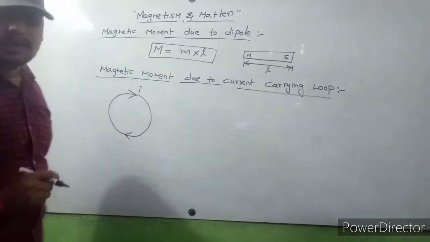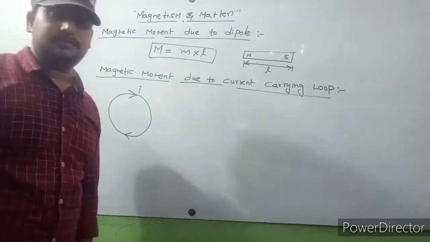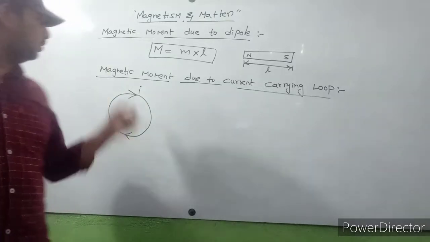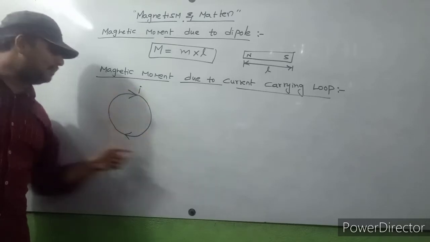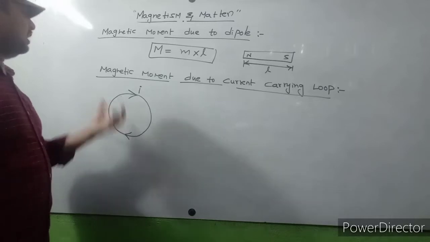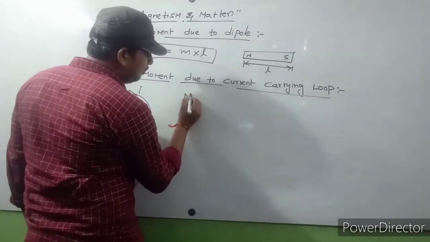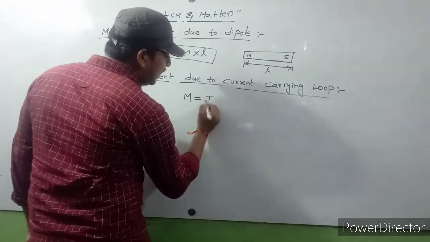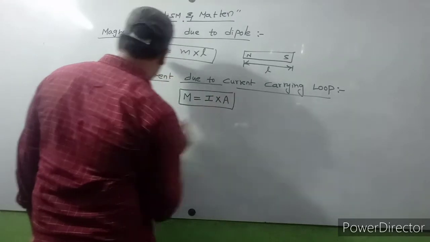You know already, every current carrying conductor behaves as a magnet. So here, this loop is one conductor, and I is the current passing through it. Definitely it will act as a magnet. So what about the magnetic moment due to this loop? The formula of magnetic moment due to a circular current carrying loop is M is equal to electric current I into A.